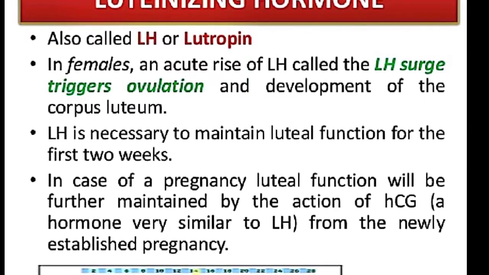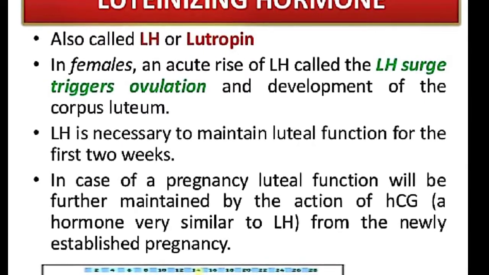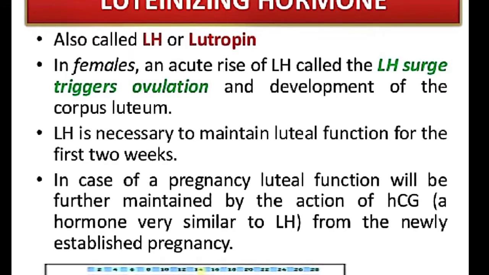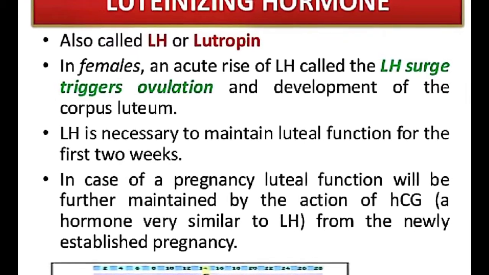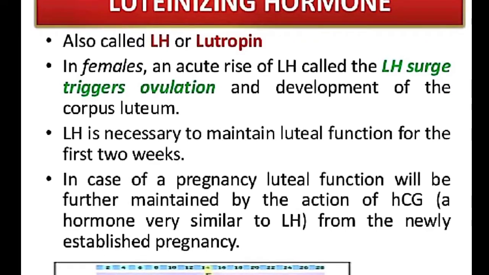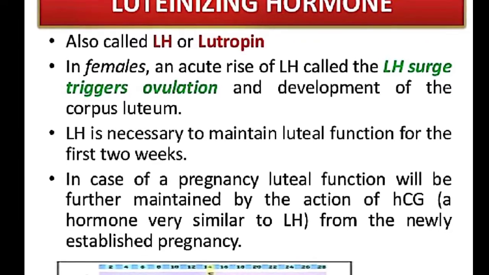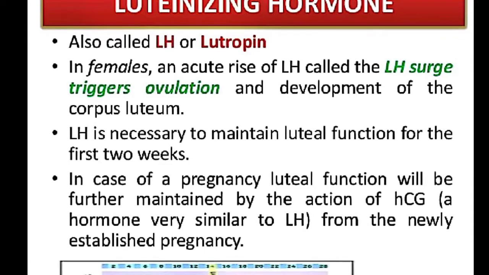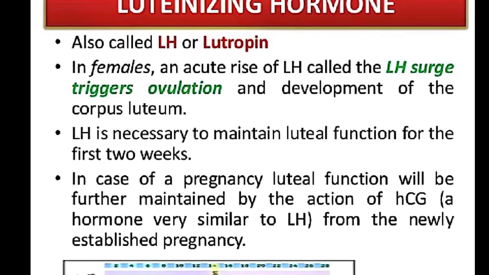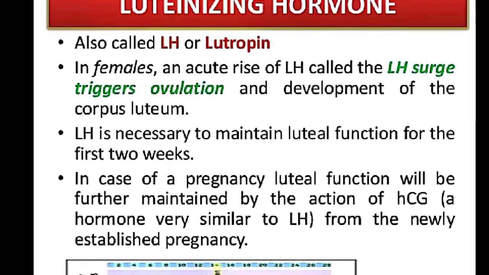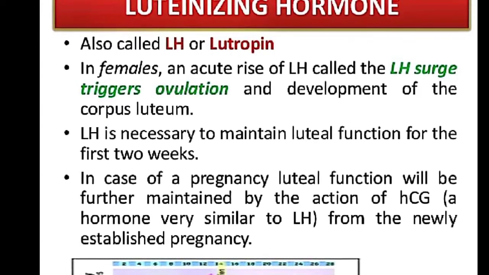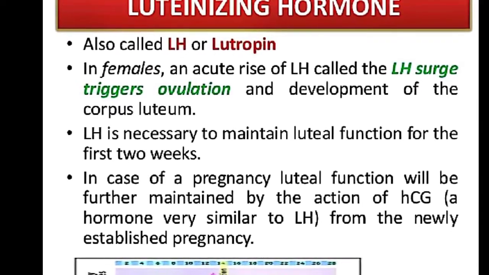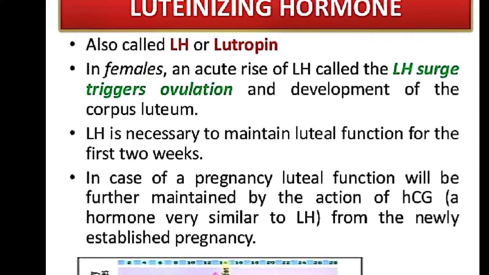The next hormone is the luteinizing hormone, or LH, also known as lutropin. In females, the luteinizing hormone is secreted by the pituitary gland through the gonadotrophin. It is responsible for maintaining the luteal function, meaning it helps in the development of the corpus luteum and further helps in developing the fetus.